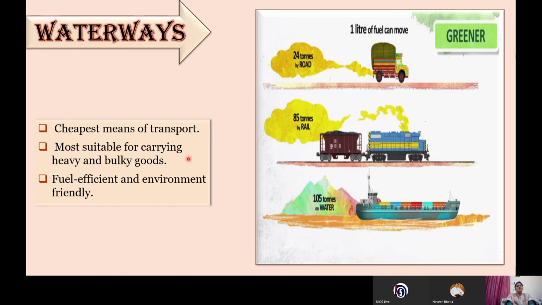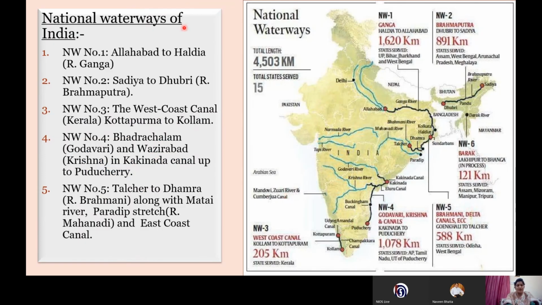And it is very suitable for carrying heavy and bulky goods because it has the capacity to carry bulky goods, and it is very fuel efficient and environment friendly, which we have already discussed. If 1 liter is doing 4 times the work which is done on the road, then it is very environment friendly also. Next we have the national waterways.